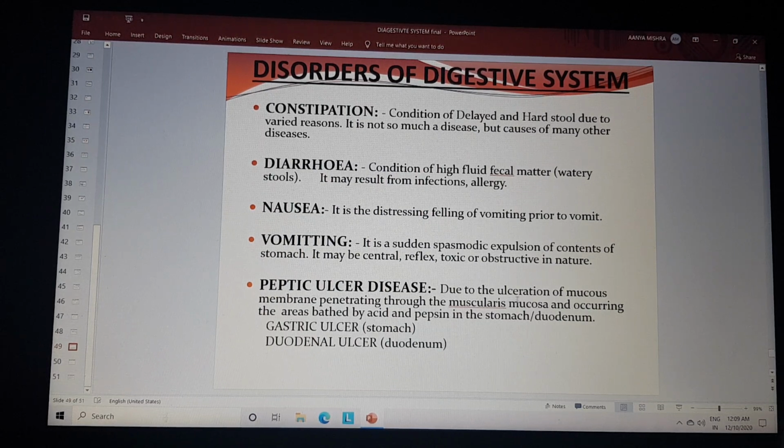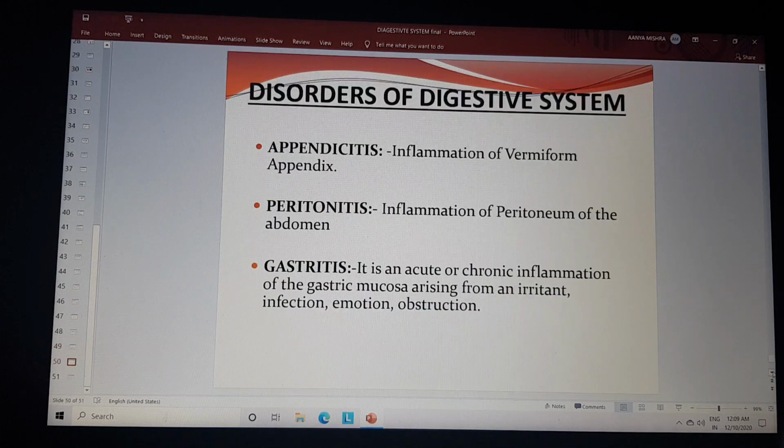Ulcers are due to ulceration of the mucous membranes, penetrating through the muscularis mucosa and occurring in areas beneath the acid and pepsin in the stomach. An ulcer in the stomach is called a gastric ulcer. An ulcer in the duodenum is called a duodenal ulcer. Inflammation of the vermiform appendix is called appendicitis. Inflammation of the peritoneum of the abdomen is called peritonitis.